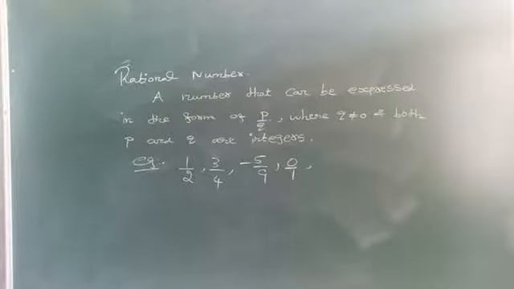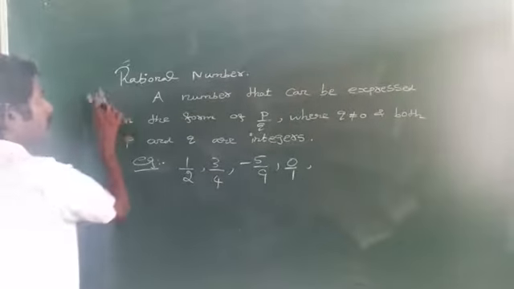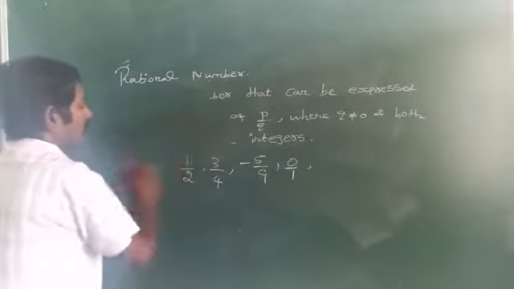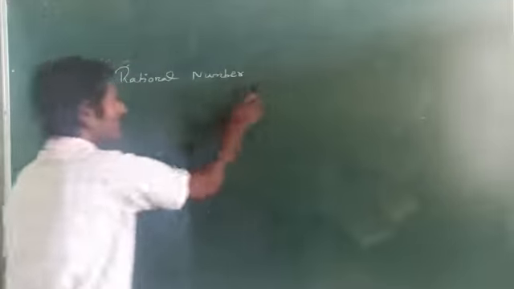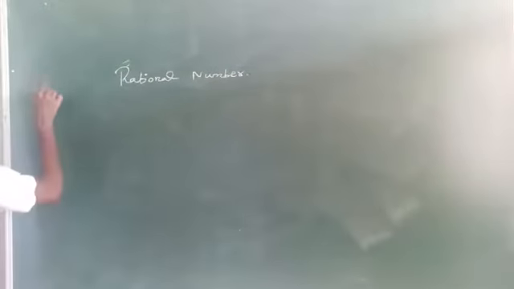What is meant by positive rational number and what is meant by negative rational number? It's very simple. First one is positive rational number.